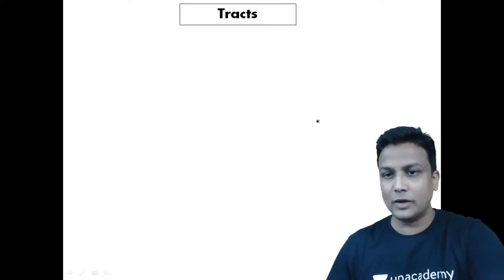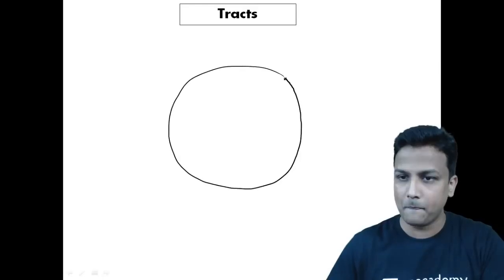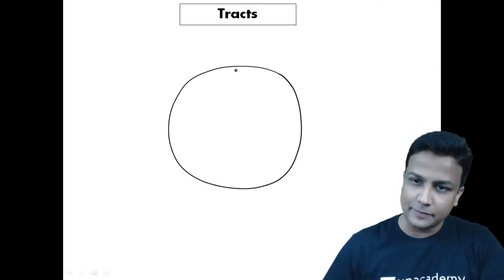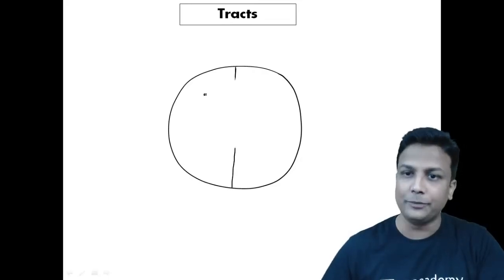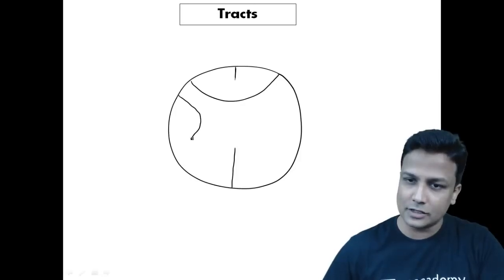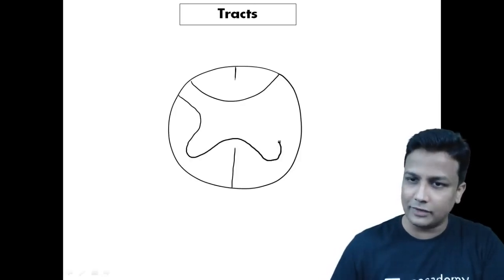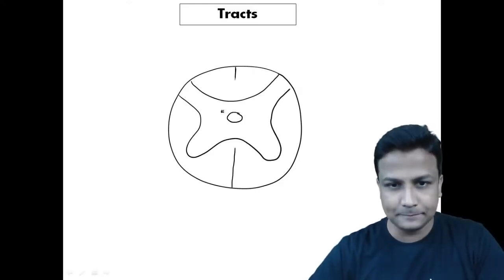So imagine this one to be the transverse section of the spinal cord here right now, sir. If this is the transverse section of the spinal cord, there'll be a posterior median sulcus, and then there'll be an anterior median fissure. And I hope all of you know that we have been learning this from our school days. This will be your H shape or the butterfly shape gray matter. And exactly in the center, you'll be having central canal.